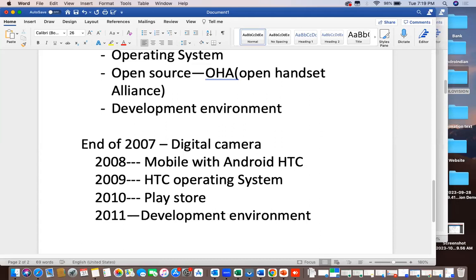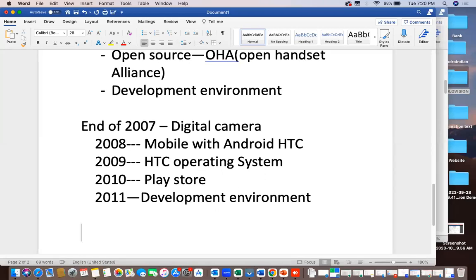Once the development environment came into the picture, a lot of software companies started developing these mobile applications, and other manufacturers also showed interest in releasing mobiles with Android. After this, from 2012 onwards, Android has been used more day by day in the market because of the more and more features it releases every 5 months, 6 months, or 1 year.